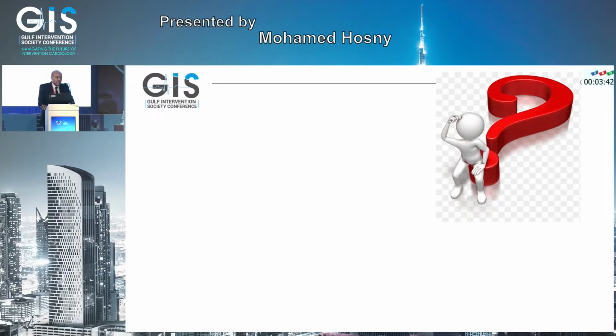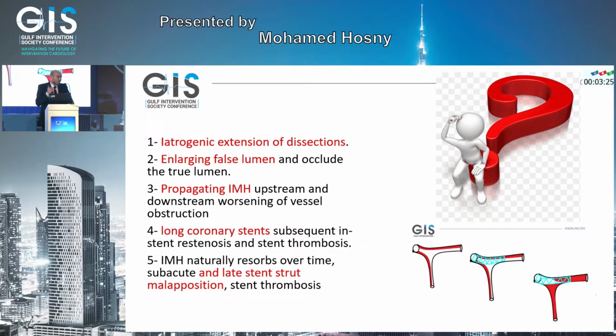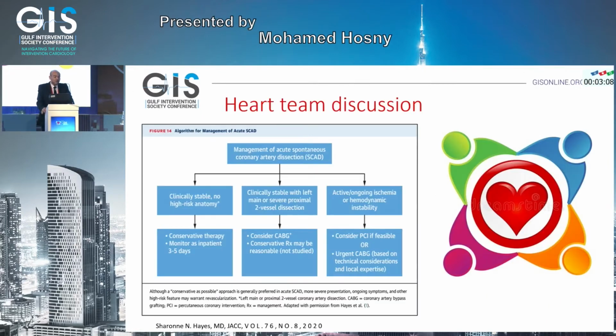We have 3 options: either conservative management, or to go for PCI immediately, or to go for heart team discussion. As we are used to heart team discussion in our center, and bearing in mind that immediate PCI may have a lot of complications, either iatrogenic extension of dissection or enlarging the false lumen and propagating hematoma, and that putting long stents may predispose the patient to stent restenosis, stent thrombosis, and very late stent strut malapposition, we went for the heart team discussion.